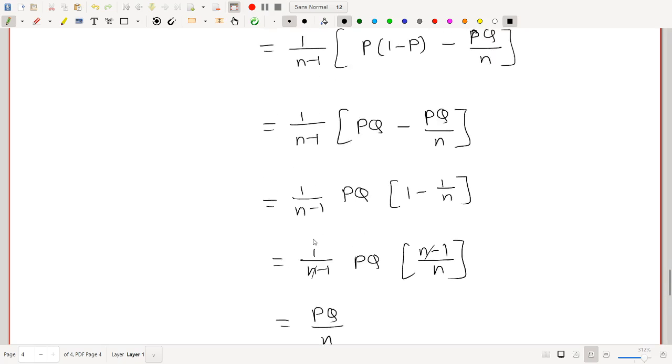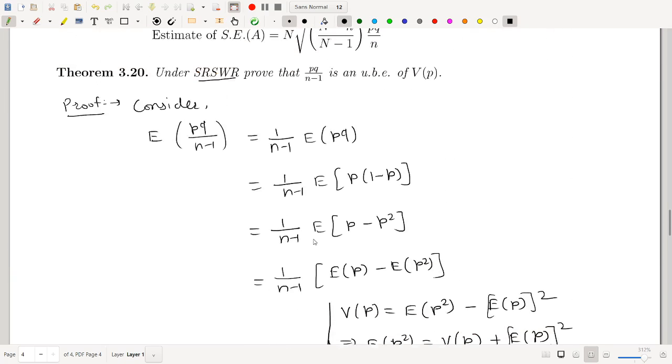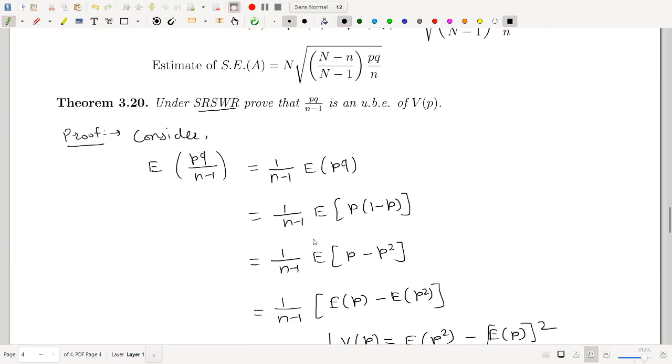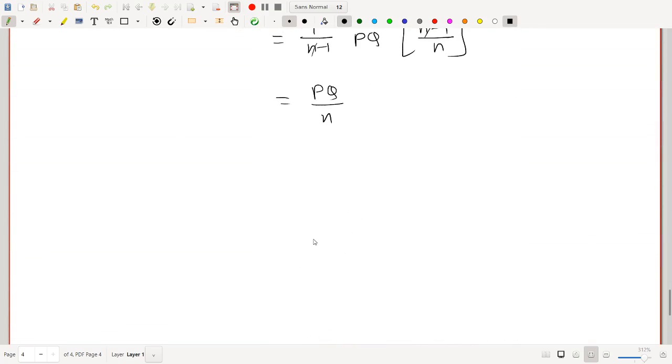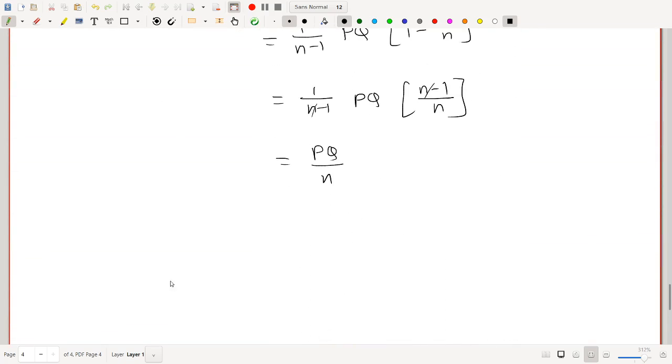So we had started from expected value of small pq upon small n minus 1, and we proved this is equal to capital PQ upon n. So capital PQ upon n is actually variance of small p under WR. So expected value of small pq upon n minus 1 is variance of small p under WR.